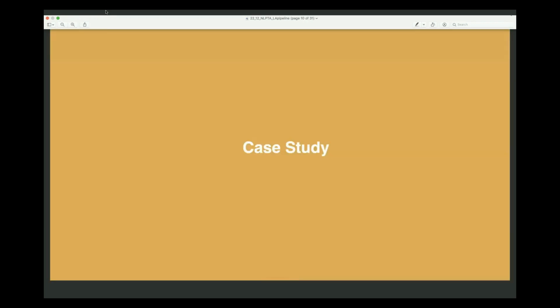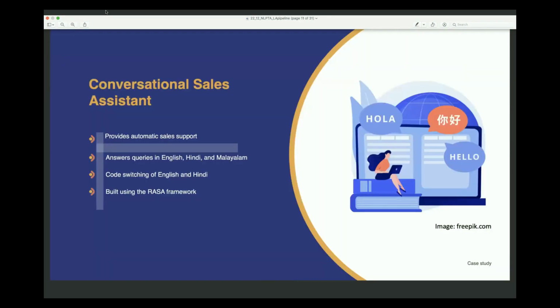Let's move to our case study. I'll quickly go through this. We have taken the case of a conversational sales assistant. This conversational assistant is supposed to receive customer queries about an intended purchase, and it is expected to answer these queries. The queries expected are in English, Hindi, and Malayalam, and code switching of English and Hindi.